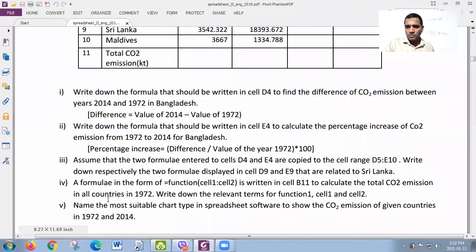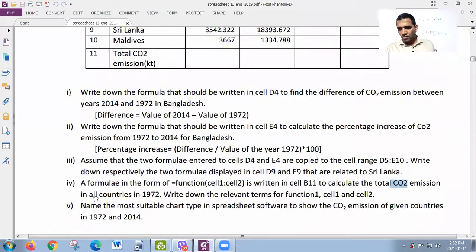Now question number 4. A formula in the form of function within brackets, cell 1 colon cell 2, is written in cell B11 to calculate the total CO2 emission in all countries in 1972. Write down the relevant terms for function, cell 1 and cell 2. What is it? There is a formula in B11 to calculate the CO2 emission for all countries in 1972.